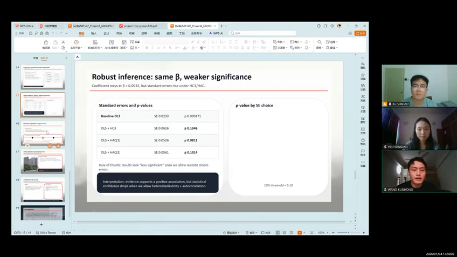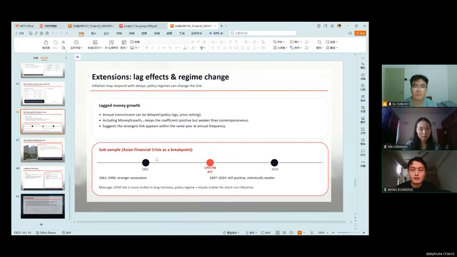While stationarity tests are satisfied, diagnostic results show clear heteroskedasticity and autocorrelation. This suggests that classical OLS standard errors may overstate statistical significance.